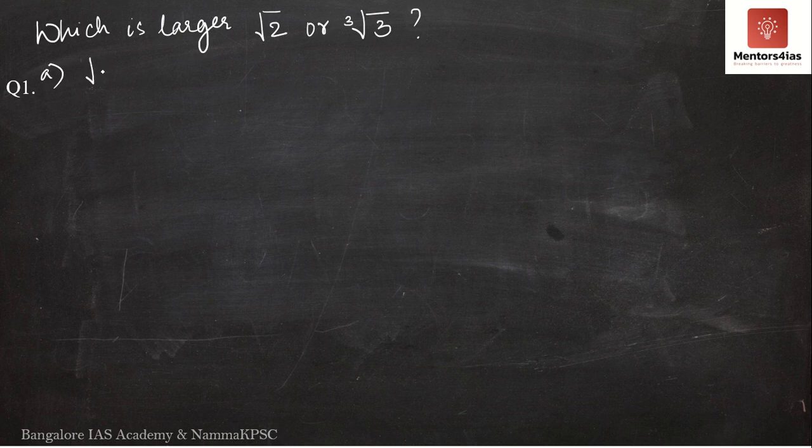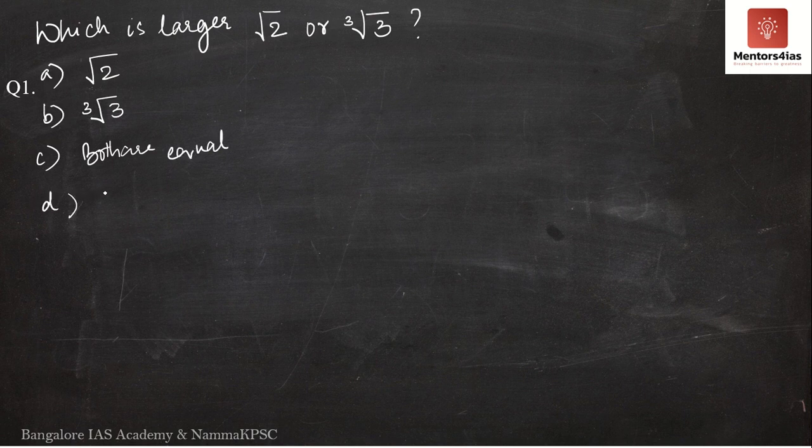Option A says root 2 is larger. Option B says the cube root of 3 is larger. Option C says both are equal. And option D says it cannot be determined.